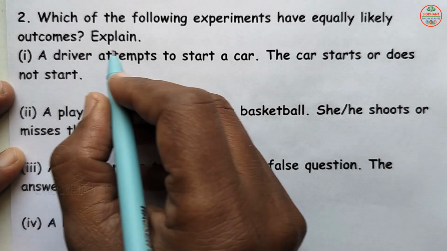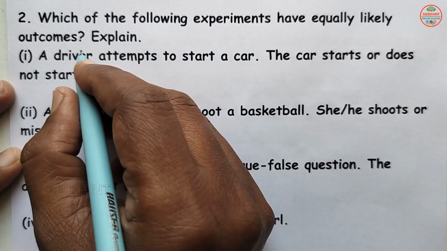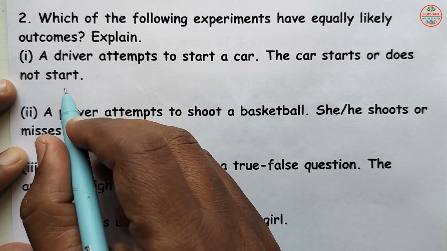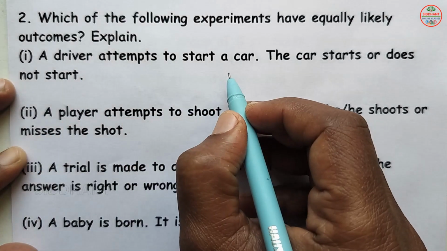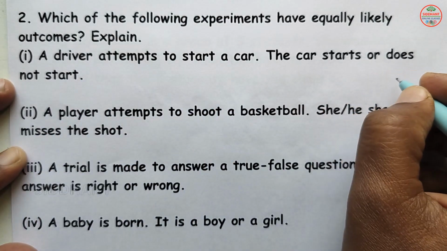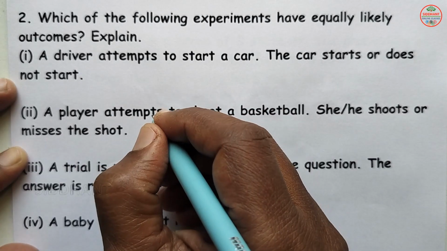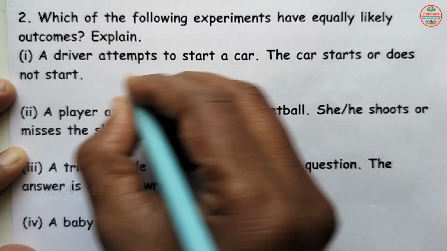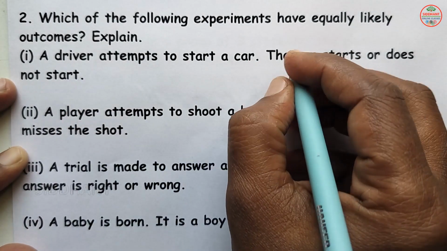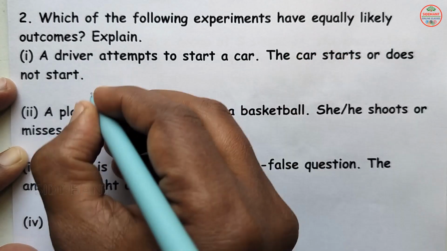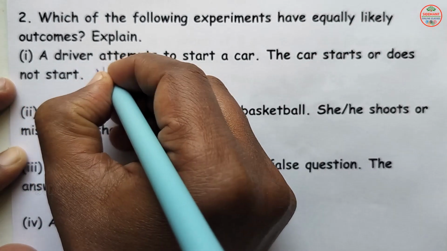Question number 2. Which of the following experiments have equally likely outcomes? Explain. So first, a driver attempts to start a car. The car starts or doesn't start. So here the answer will be, it is not equally likely outcome here.